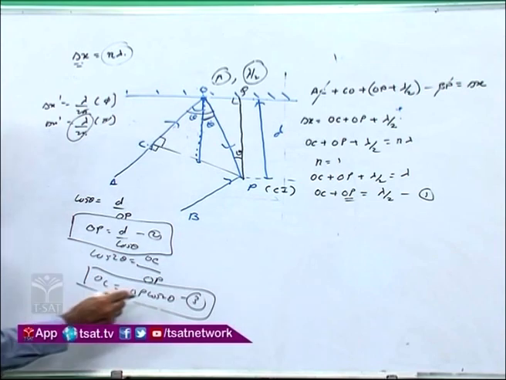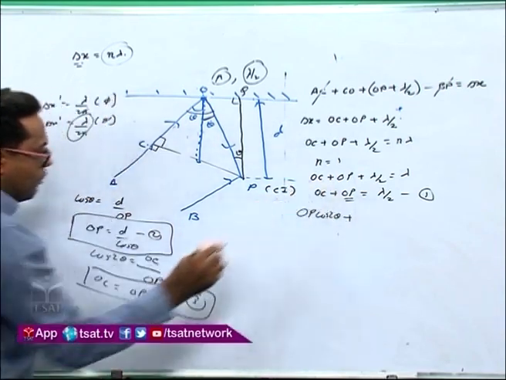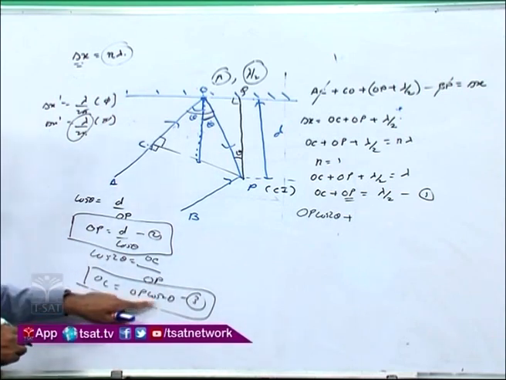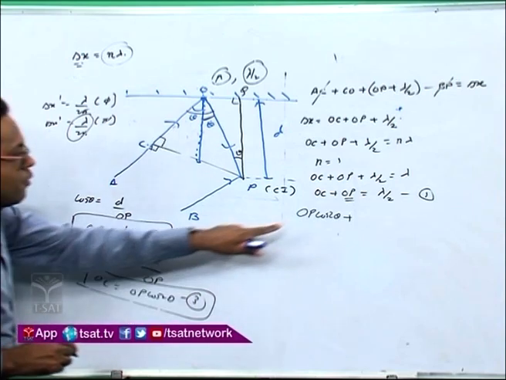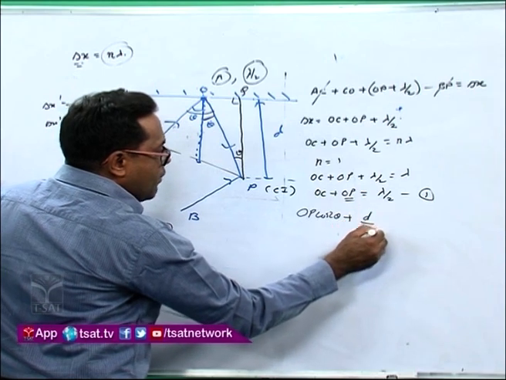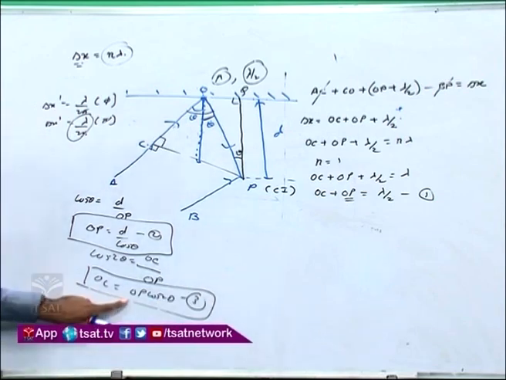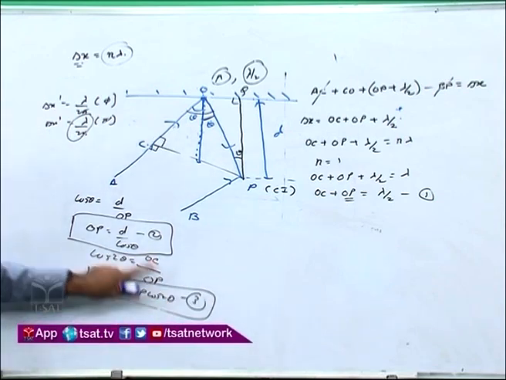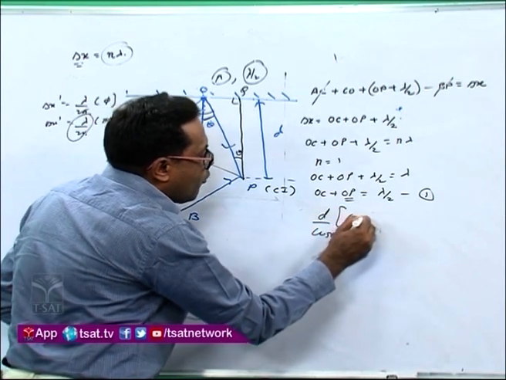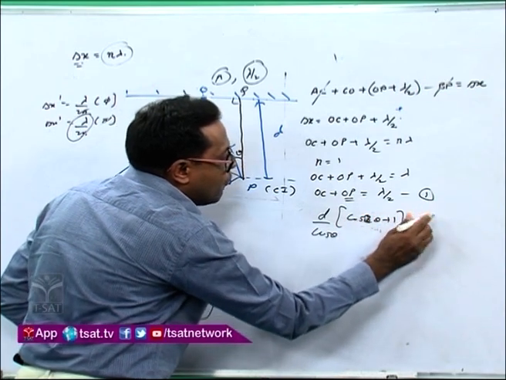So what will I get? OC as OP cos 2 theta, plus OP. OC you have written as OP cos 2 theta, plus OP, and OP can be taken as d by cos theta. So if we put it over here, we will get d by cos theta common, cos 2 theta plus 1 is equal to lambda by 2.